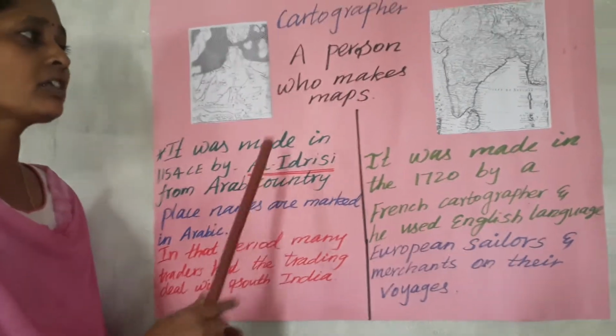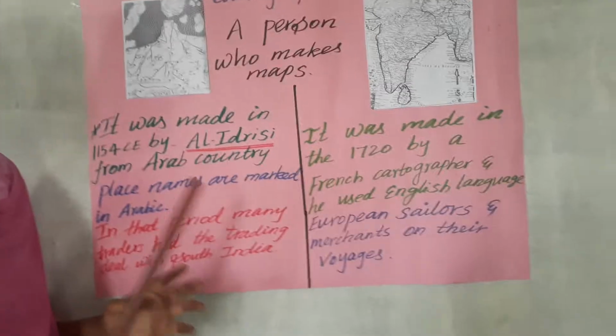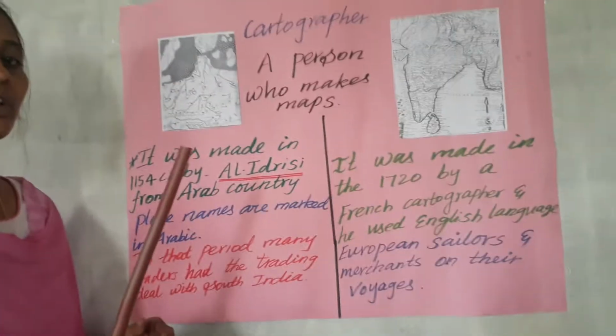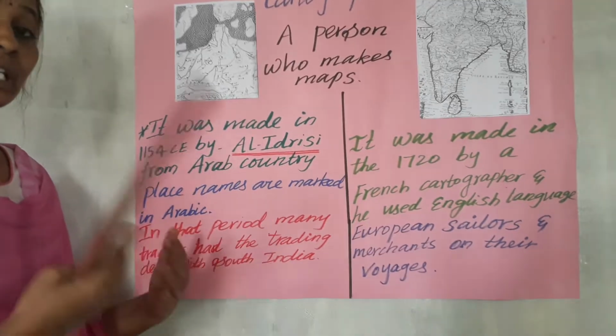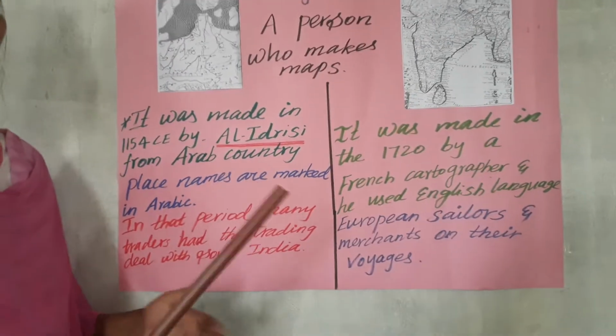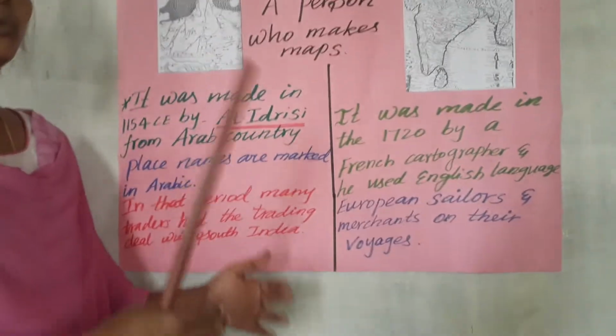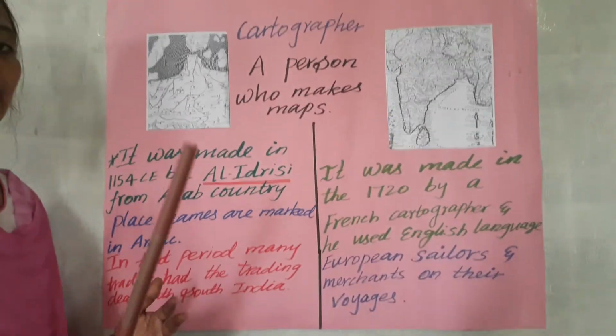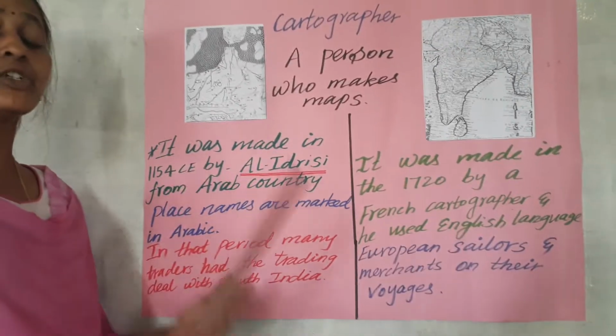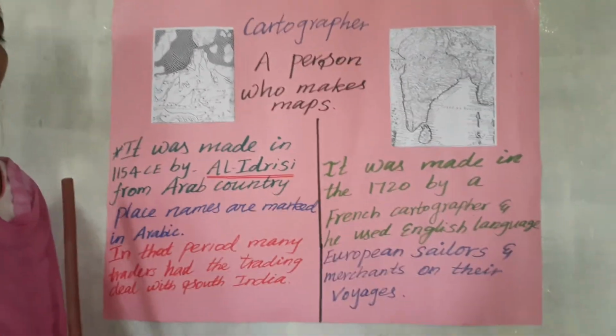Why were they eager to draw the India map? Because at that time India was a very big, economically developed country. So many traders came to India. They had trading deals with India. That's why many people eagerly tried to make an India map.